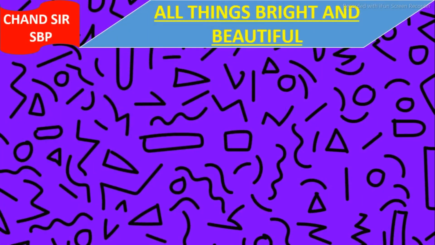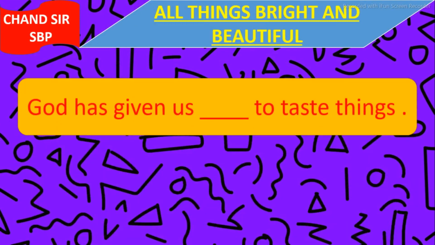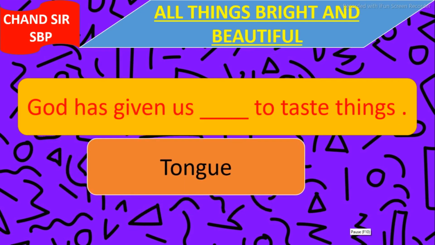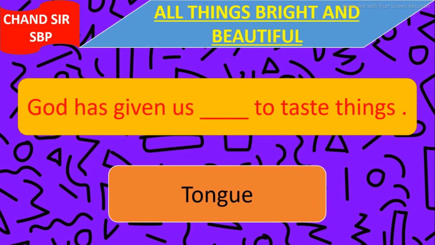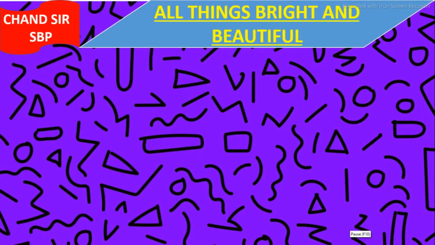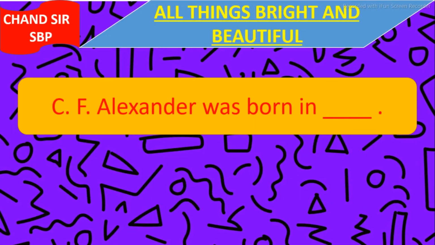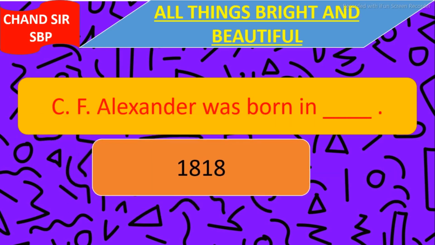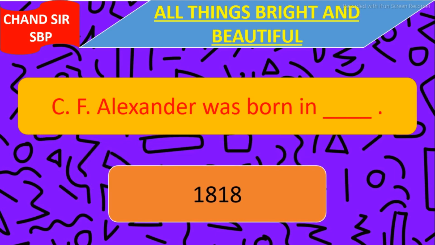Our next question is, God has given us blank to taste things. And the answer is tongue. God has given us tongue to taste things. Next question. C.F. Alexander was born in blank. The answer is 1818. C.F. Alexander was born in 1818.